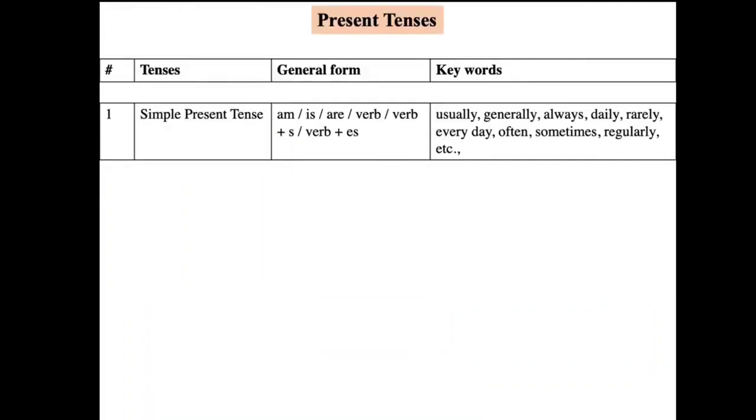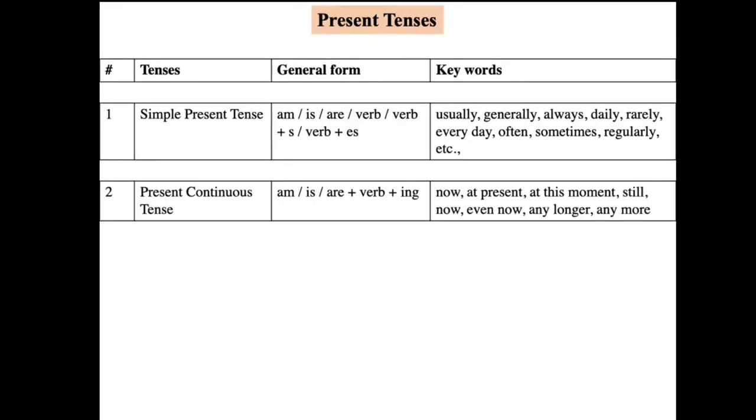In this tabular column, we have given the general form and keywords for each tense in present tense. For simple present tense, the sentence can have a verb as am, is, are. I am a boy. He is a boy. They are students. The verb in the present form will be present here. If it is third person singular, we will add s or es. Then the keywords are usually, generally, always, daily, rarely, every day, often, sometimes, regularly, etc.